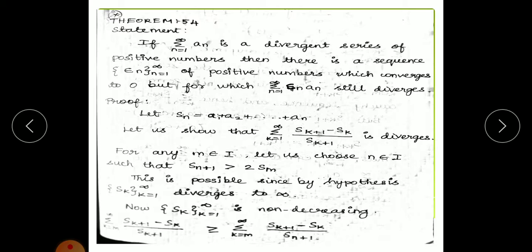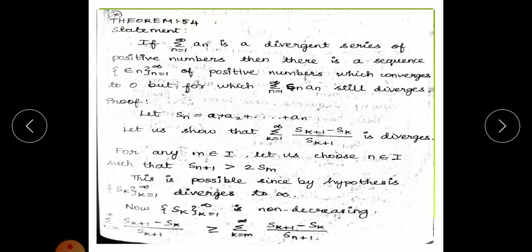They have given one series, that is summation an, a divergent series of positive numbers. Then there is a sequence, epsilon n, that also contains positive numbers and converges to 0, but for which summation epsilon n an still diverges. So an is a divergent series, and epsilon n converges to 0, but if you take the series multiplying both the terms, epsilon n and an, that still diverges. We are going to prove it.